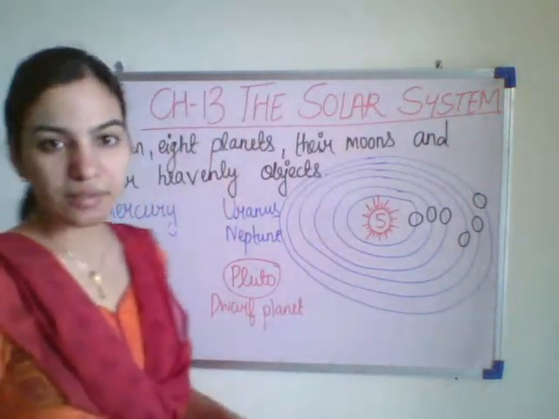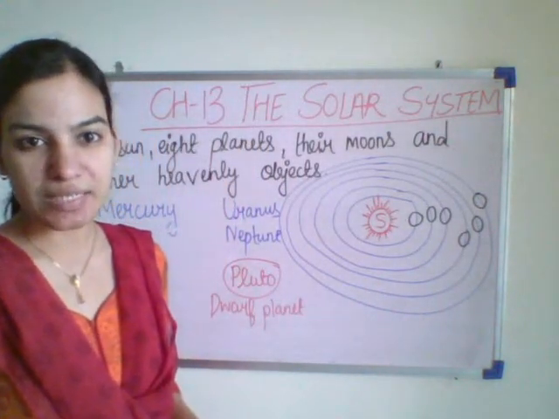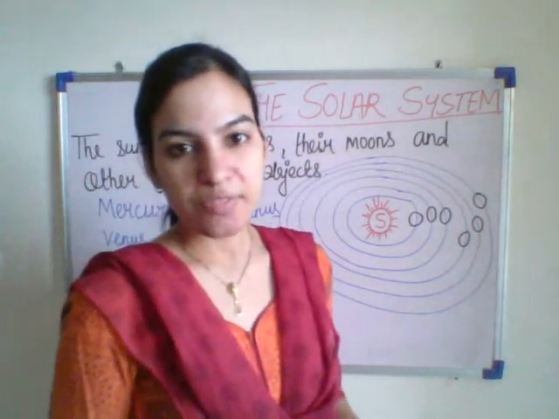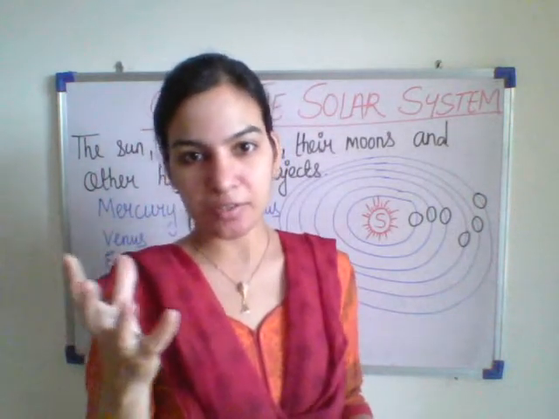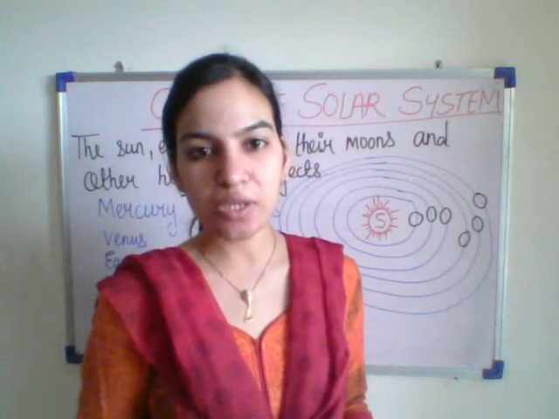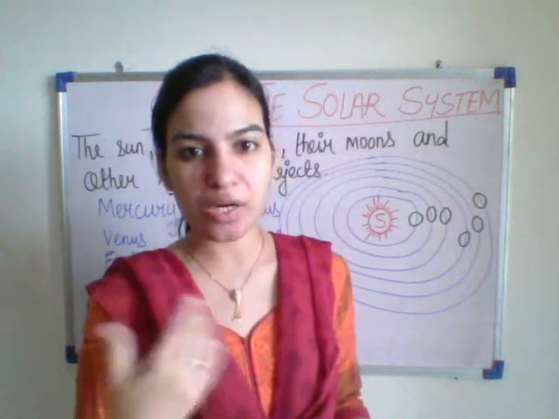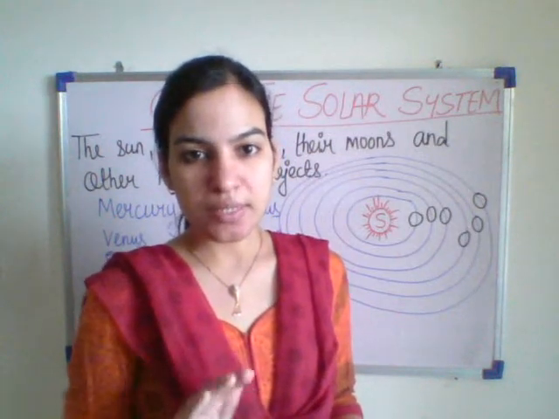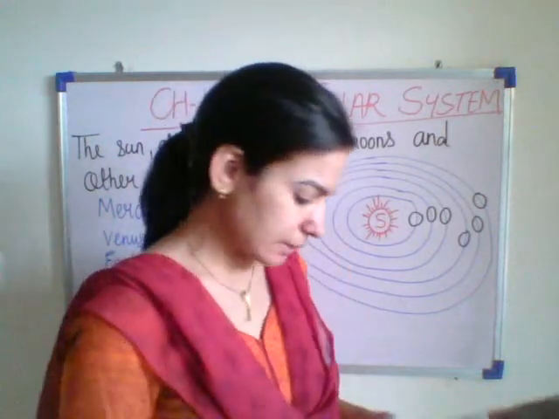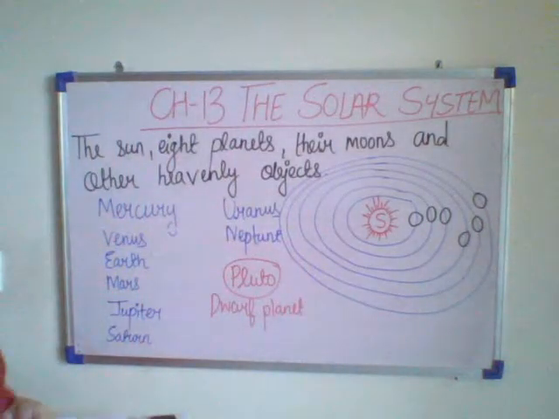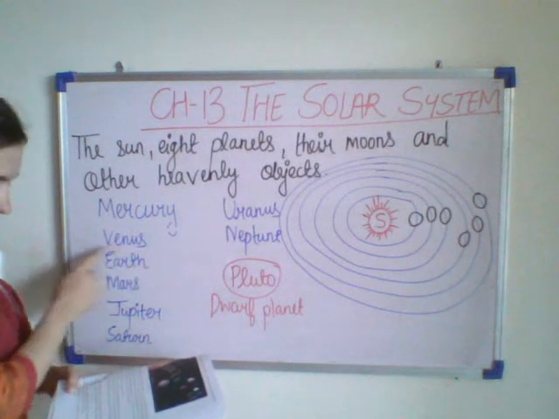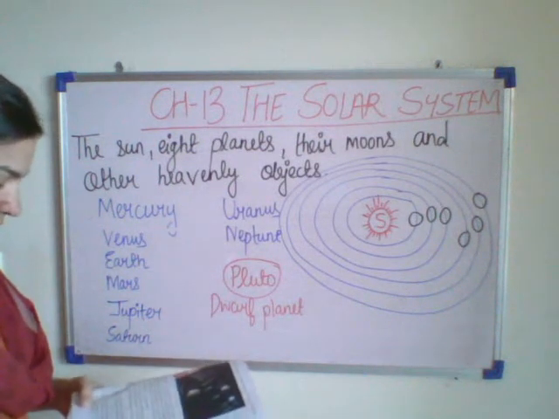The third is the Earth, that is our planet on which we live. The Earth is also called the blue planet. If we see the picture of the Earth, it is blue in color. Why? Because the Earth's surface is mostly covered with water bodies like oceans, rivers and lakes. It is covered with more water, so it appears blue in color. It is the only planet where life exists. It is called the blue planet since 70% of its surface is covered with water.